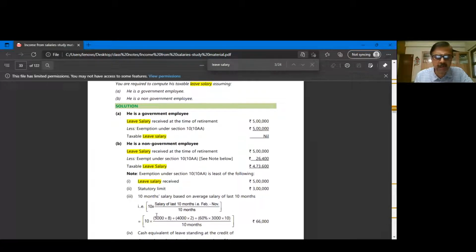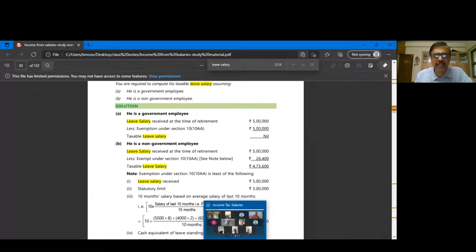10 months average salary means what? You have to consider the last 10 months salary and average it out. So for the first 8 months, look at this carefully. He is getting 5,000 into 8 plus 4,000 into 2, because the salary increased by 1,000. So for 8 months he is getting 5,000, for 2 months he is getting 4,000, plus DA, I said 60% of 3,000 into 10 months. Are you able to understand this calculation? Let me repeat. He is getting 5,000 rupees as basic salary for 8 months and 4,000 rupees as basic salary for 2 months, because the question says it is increased by 1,000.